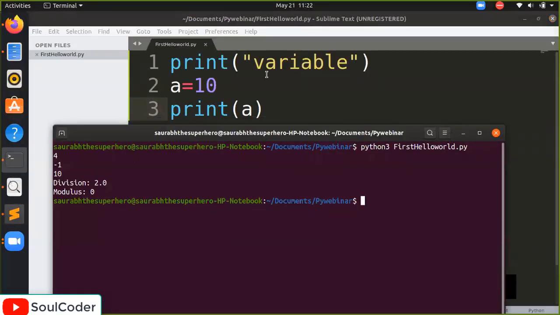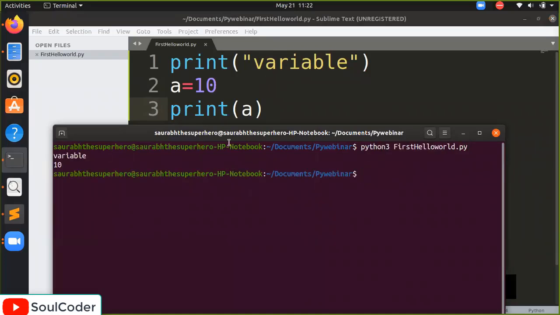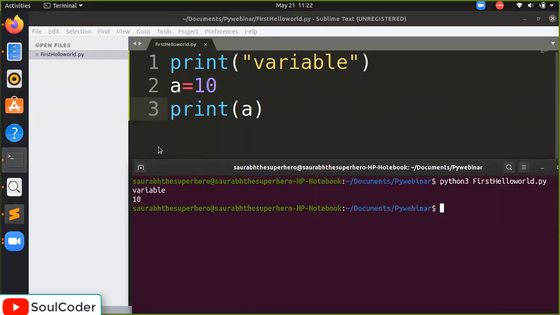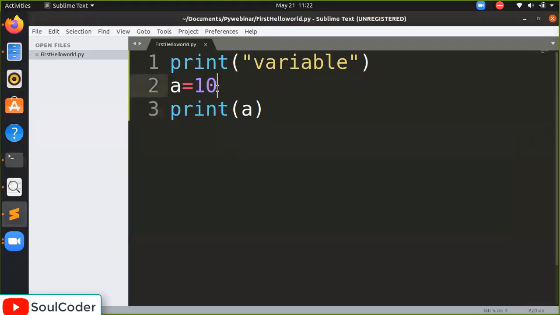Okay, I'm going to run it. Variable and the printed value of a is 10. So what exactly happened here? When we say a equal to 10, we are saying, hey variable a, hey the box a, store the value 10 inside you. So a is storing the value inside a.